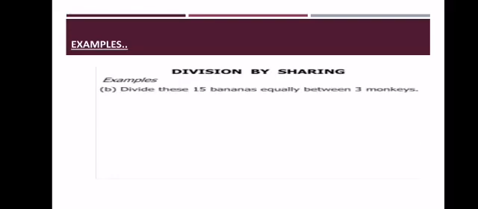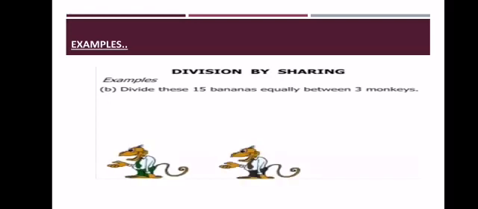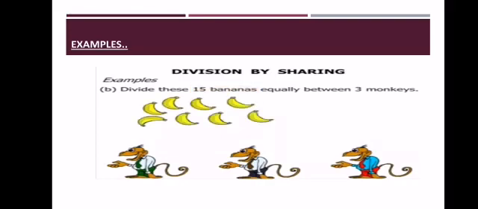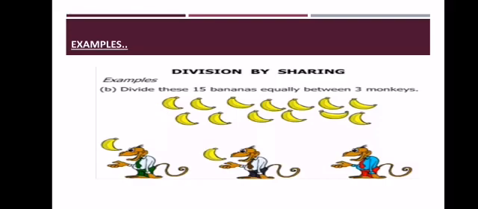Next example, divide these 15 bananas equally between 3 monkeys. We have 3 monkeys and 15 bananas. We divide these 15 bananas between 3 monkeys like this.